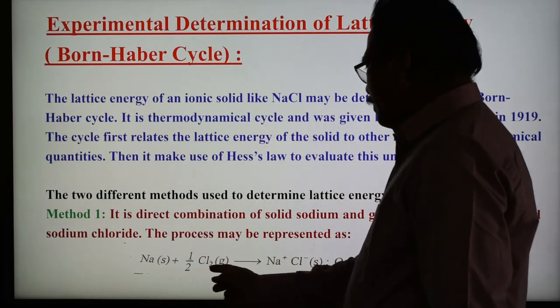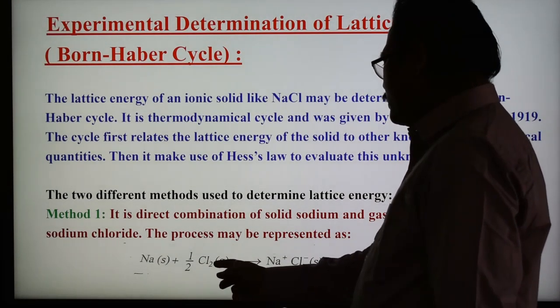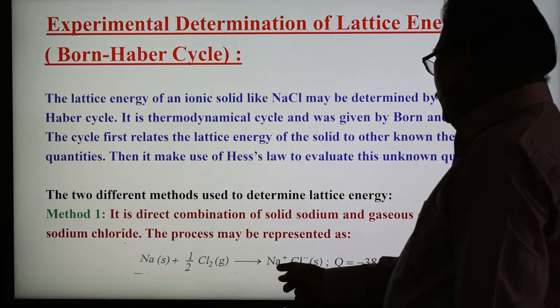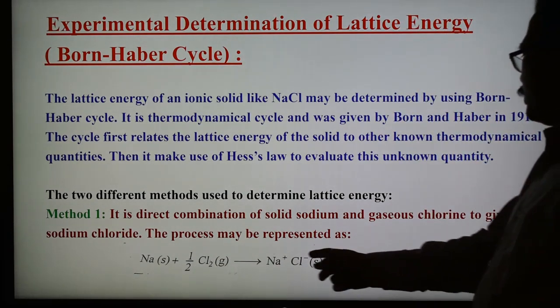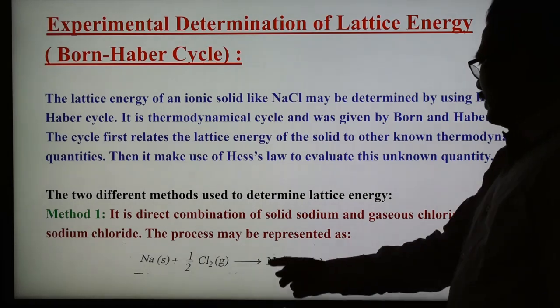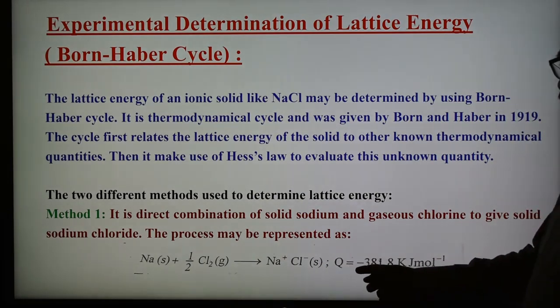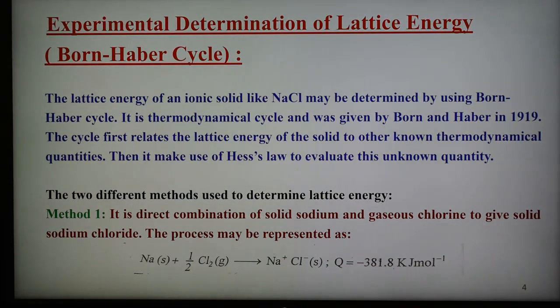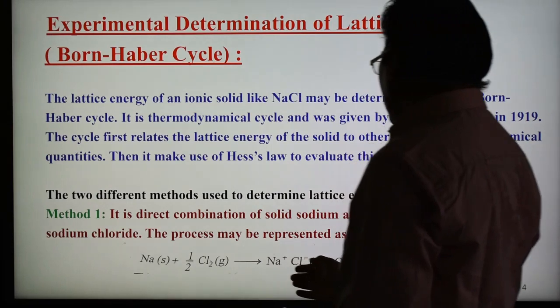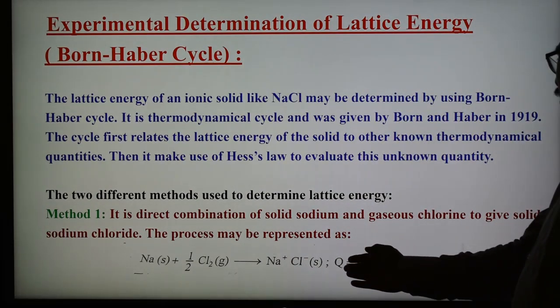Solid sodium combines with half mole of gaseous chlorine to form NaCl ionic solid, and during this process minus 381.8 kilojoule per mole energy is released. When we combine the two, the ionic compound is formed, and this is the amount of energy.